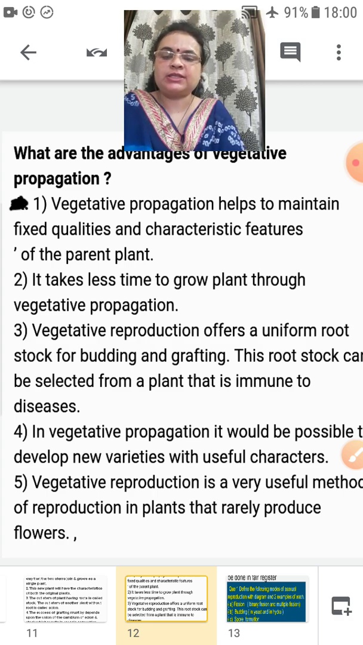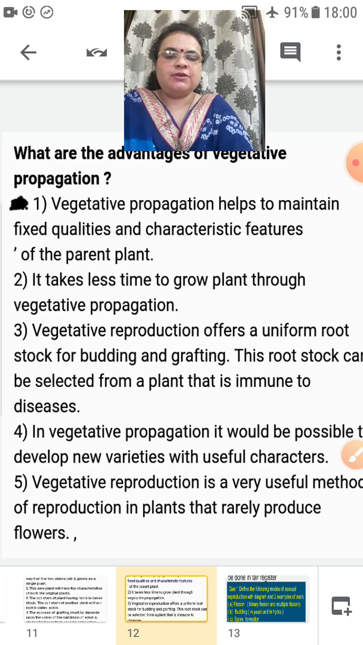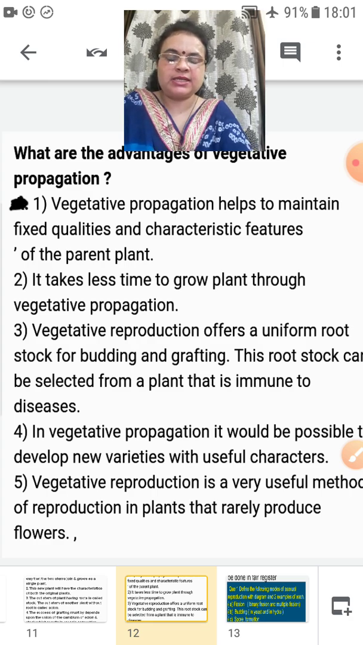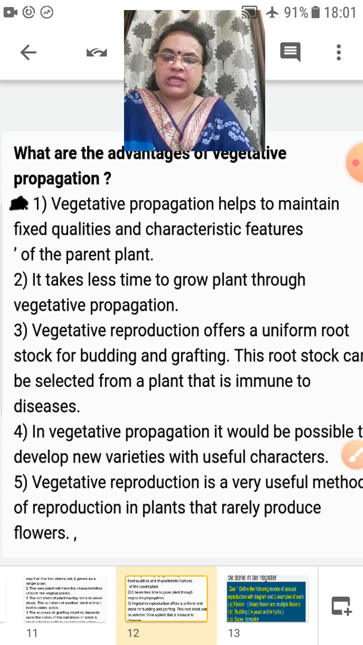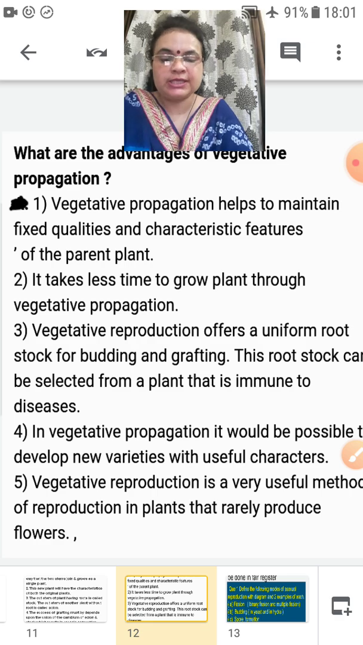Advantages. The first advantage is that in this method the quality and the characteristic features of a parent plant are maintained as they are naturally, and the same quality, the same characteristics will go to the reproductive part during vegetative propagation. In this procedure less time is taken to grow a plant. Another one is that the plant chosen for vegetative reproduction can be chosen with high quality characters and high immunity to disease.